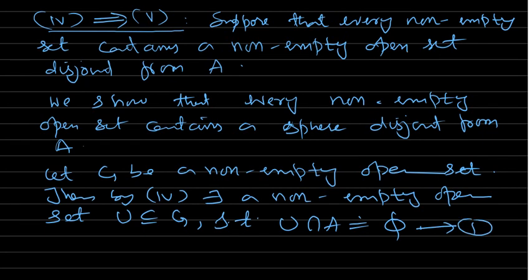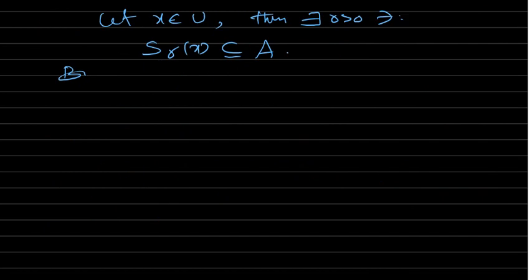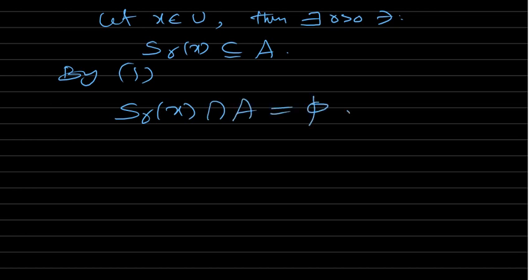The intersection of U with A is the empty set and SRX is a subset of U, so that means the intersection of SRX with A is also empty. So by 1, SRX intersection A is empty. So this SRX is a subset of G. That means every non-empty open set contains a sphere which is disjoint from A. That's this last part, 6 implies 5. Okay. Now finally we show that 5 implies 1.